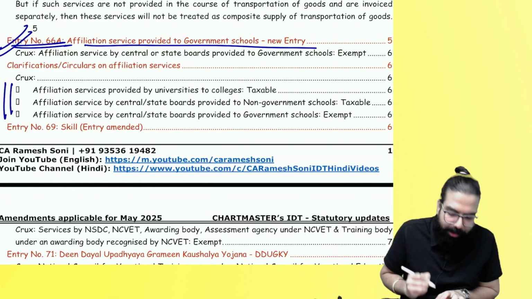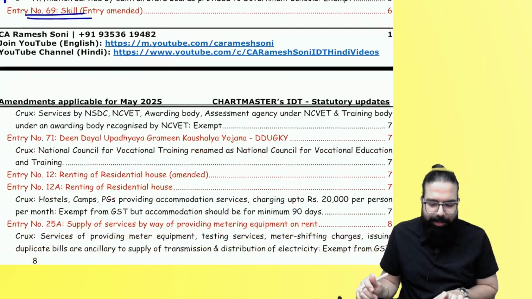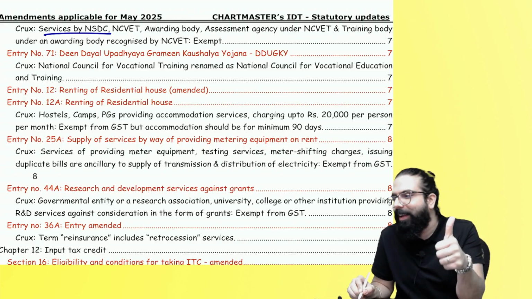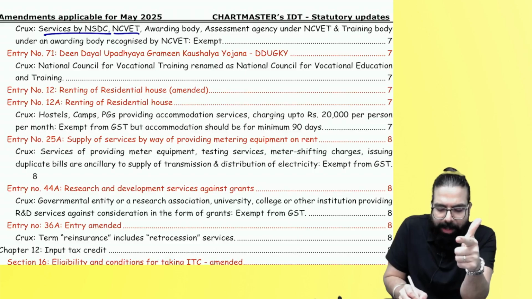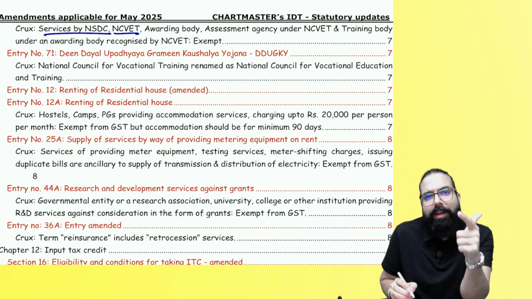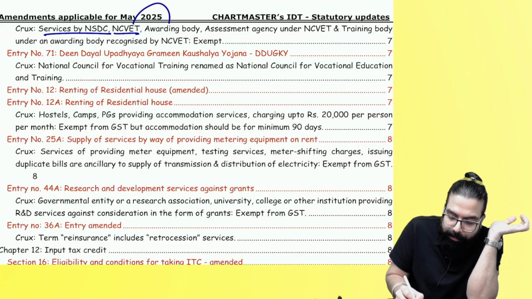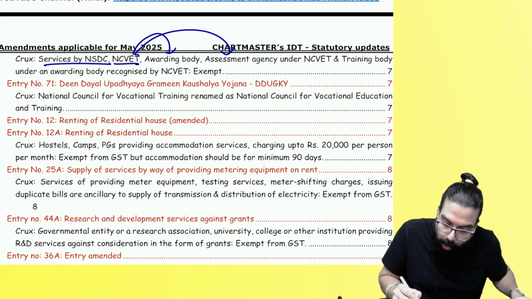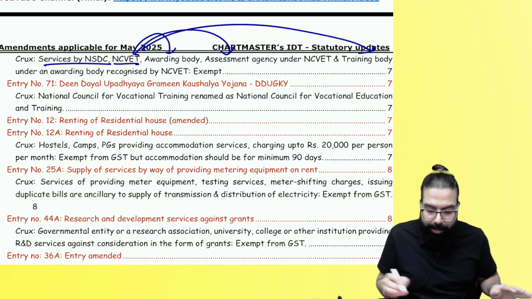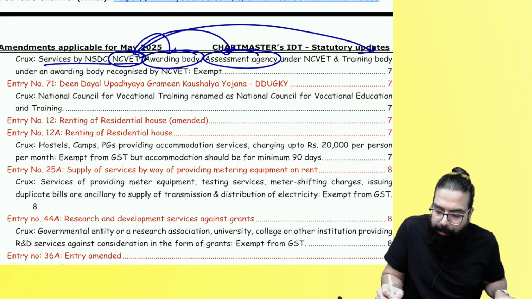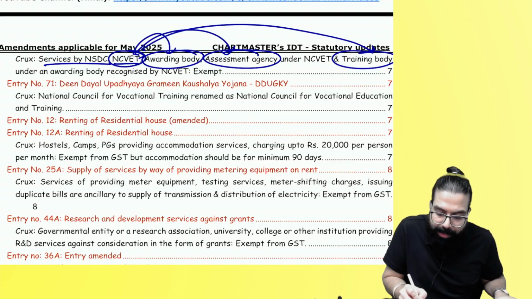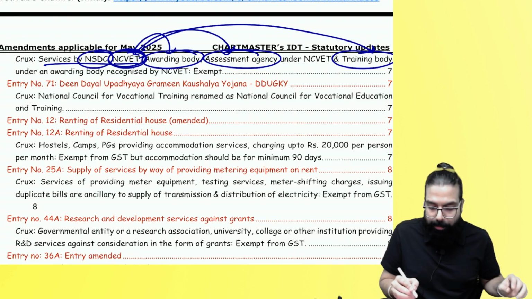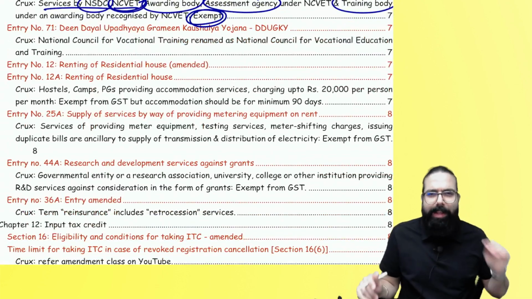And the same thing I've gone ahead and told over here. The next is skill, in which one exemption came. Nothing, Baba. NSDC services. Services given by whom? NSDC, National Skill Development Corporation. National Council for Vocational Education and Training, NCVT, and under the NCVT there are awarding bodies who give participation certificates, assessment bodies who take exams, or training bodies under them. Remember one thing, NCVT's awarding body, assessment body, training bodies, which are under whom? NCVT, or NSDC services. Remember, National Skill Development Council, their services are always exempted. Done, sir. This point is clear.